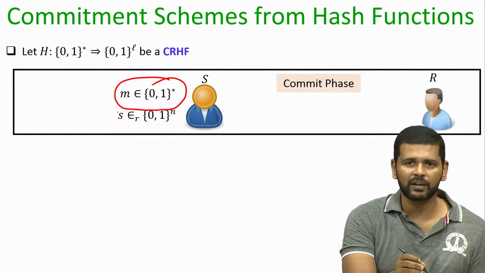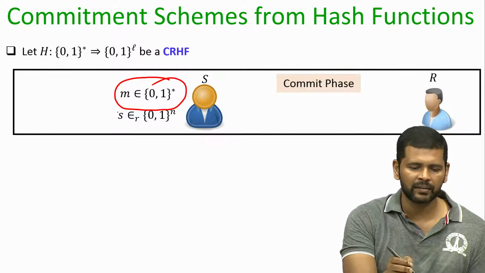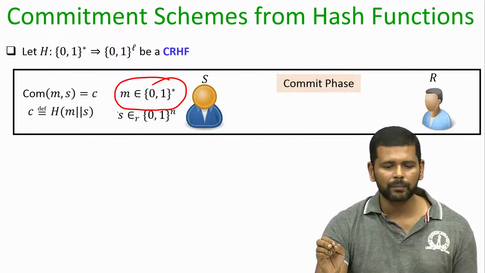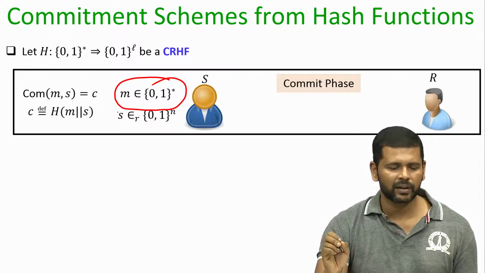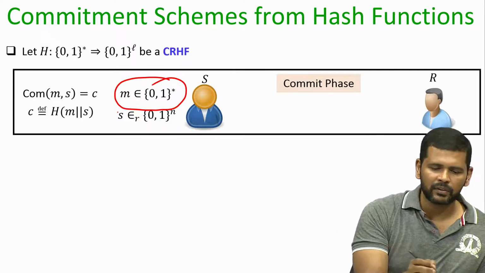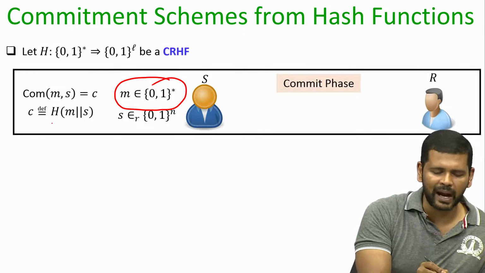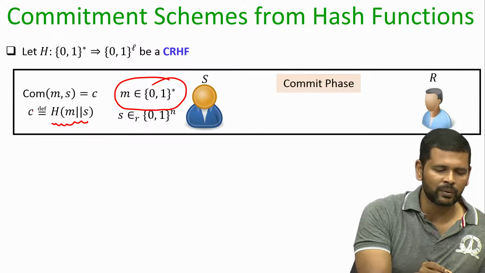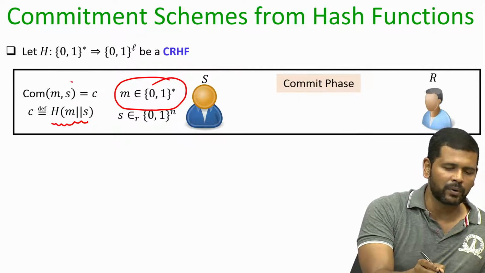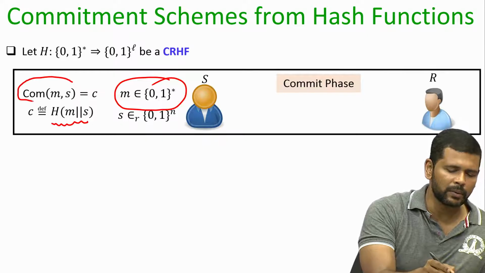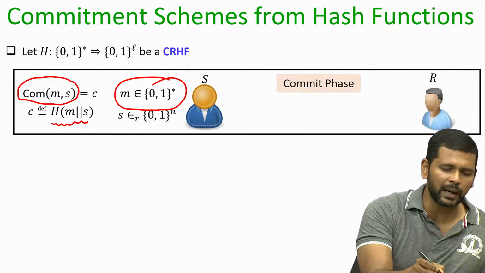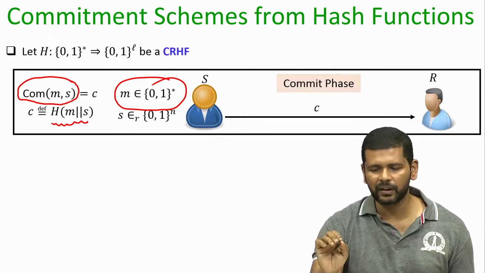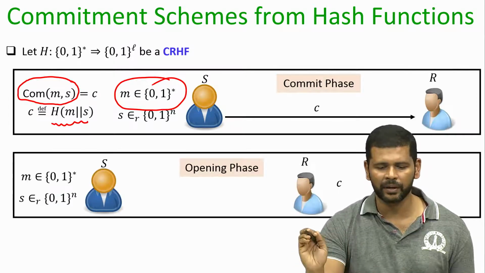Basically, s is a uniformly random string of size n bits, where n is some security parameter, and the commitment of the message m is computed as follows. The sender computes the hash of the input message concatenated with the randomness, which we denote as c, and we call this protocol com with respect to the input m and the randomness s. And the commitment information c is given to the receiver. That is the commit phase.